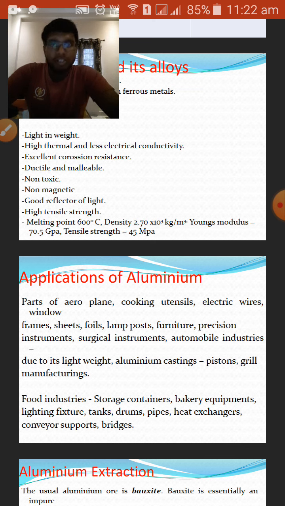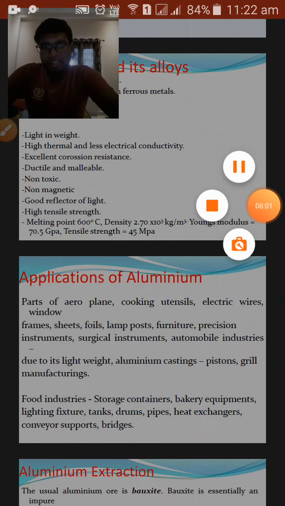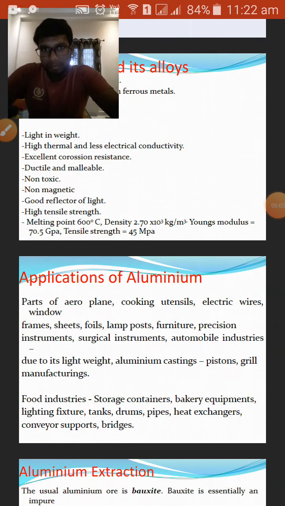But nowadays, to reduce the cost, as silver is very expensive when compared to aluminum, they are using aluminum instead of silver, because aluminum is less expensive than silver, it is easily available, and its cost of manufacturing is very low when compared to that of silver. So mirrors have an aluminum back coating, so it is a good reflector of light.